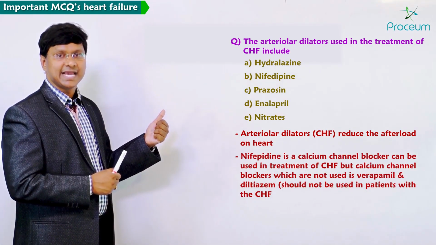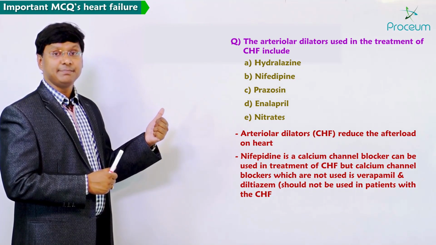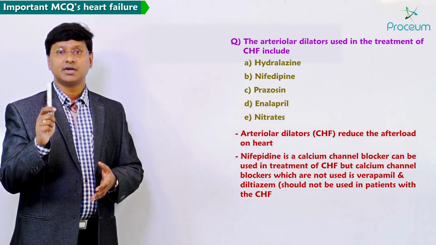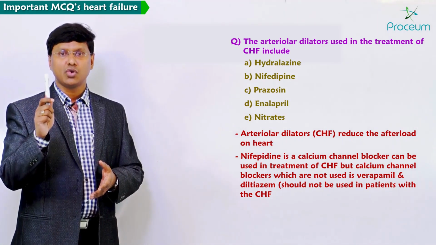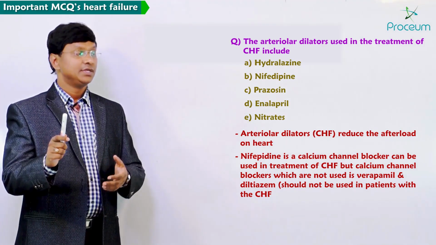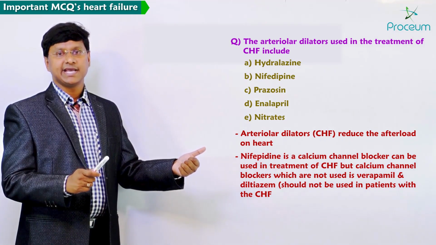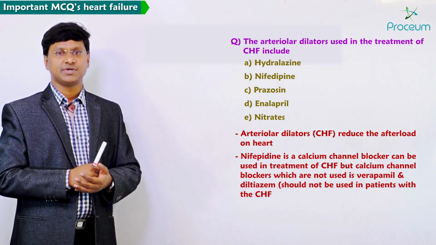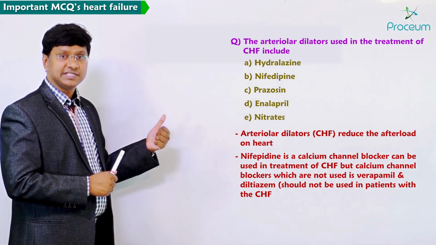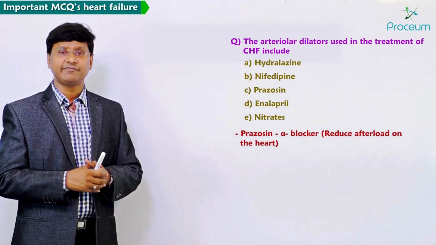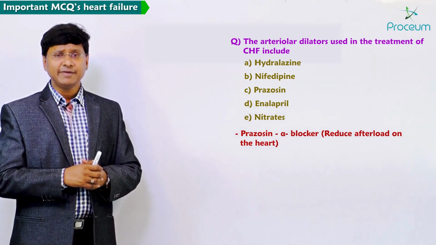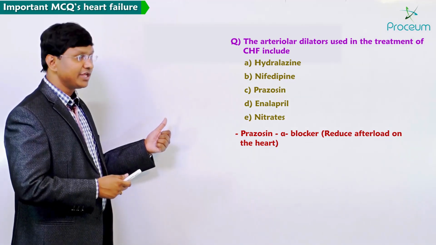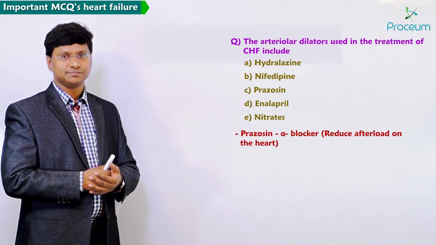Nifedipine is a calcium channel blocker and can be used in the treatment of congestive heart failure, but remember the calcium channel blockers which should not be used in patients with congestive heart failure are verapamil and diltiazem. And if you take option C, prazosin is nothing but an alpha blocker. Alpha blockers will reduce the afterload on the heart, so we can also give prazosin.